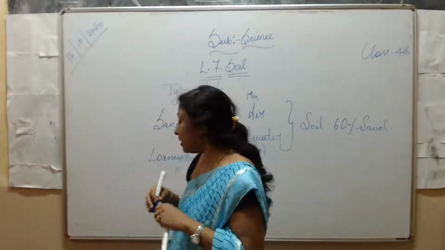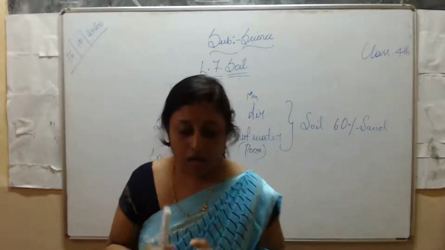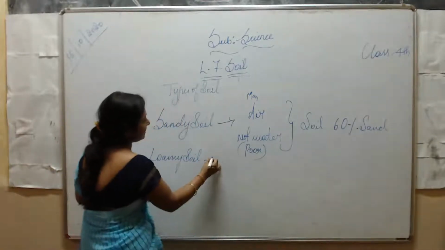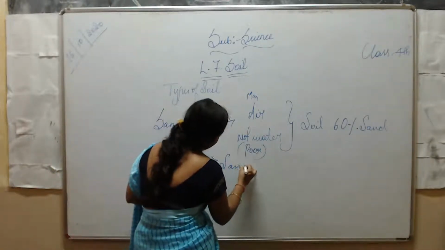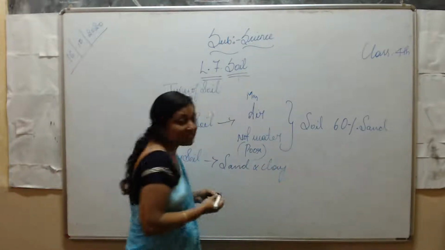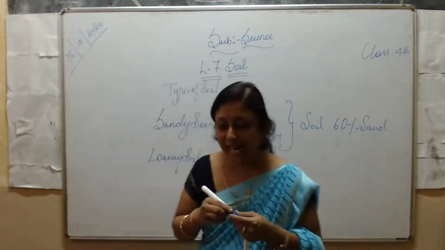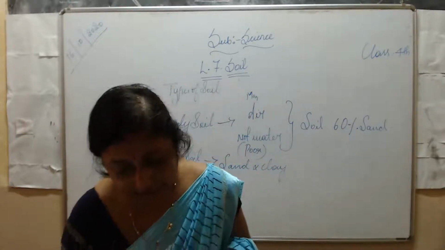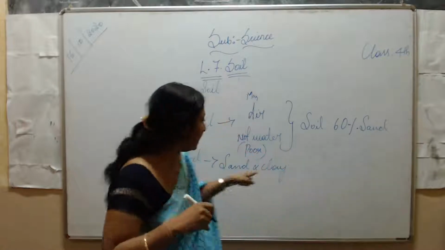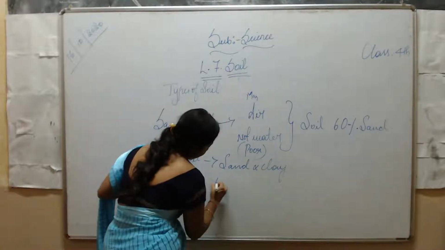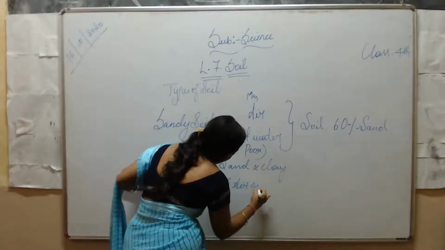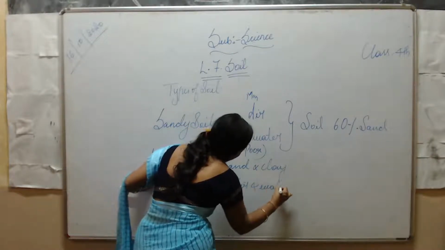Loamy soil consists of both sand and clay particles. It can hold enough air and water. It will hold both air and water.